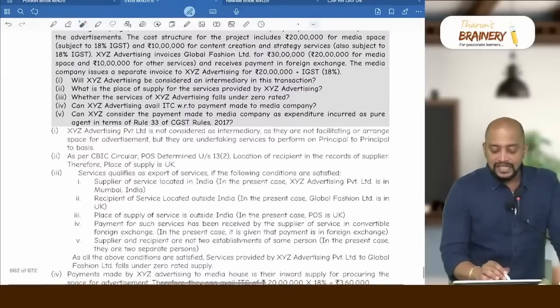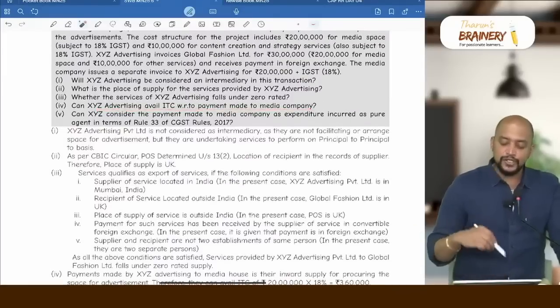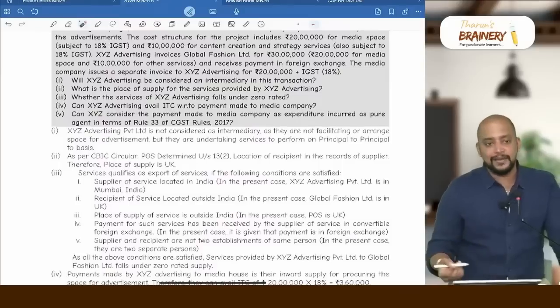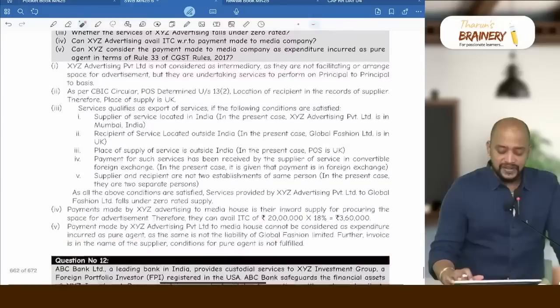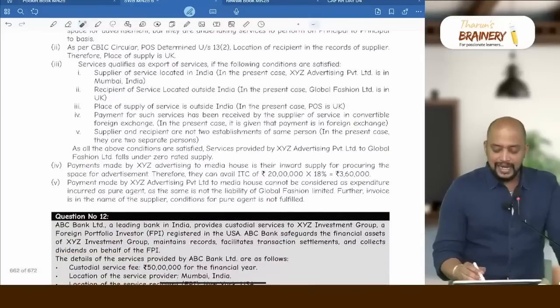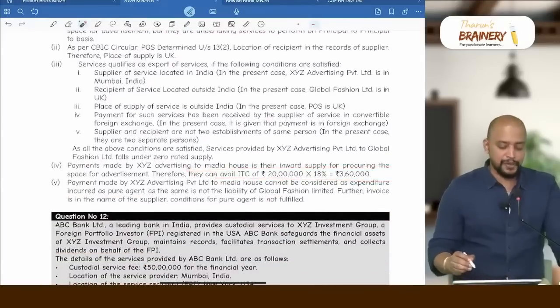4. Can XYZ Advertising avail ITC with respect to payment made to media company? So XYZ can avail ITC because the point is that invoice is in the name of XYZ Advertising. So yes, they can definitely avail ITC with respect to that.